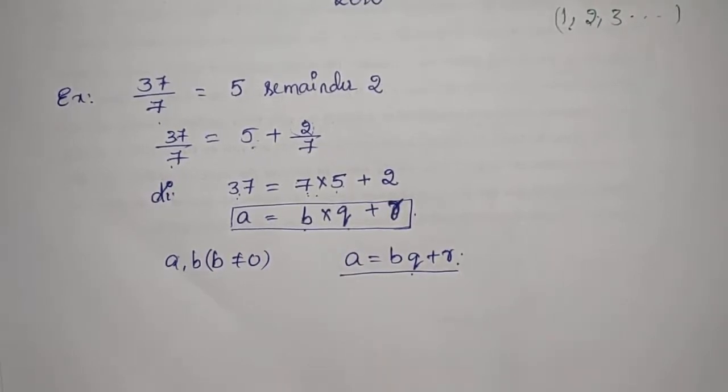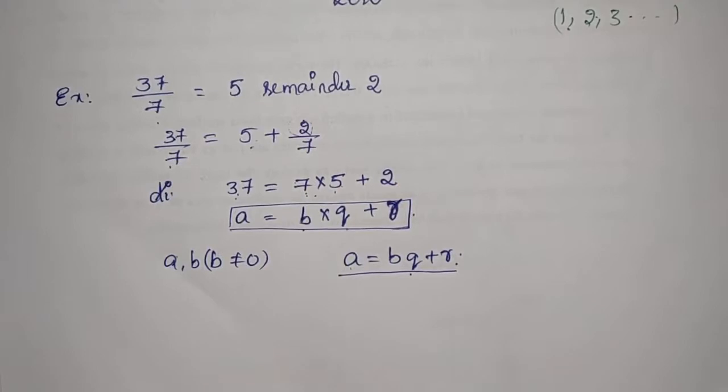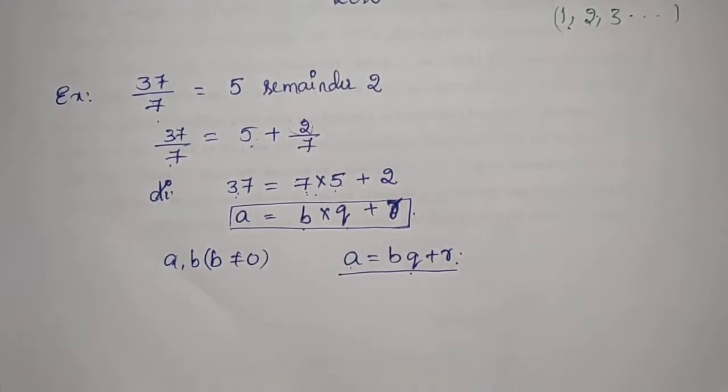This is known as the division algorithm or division identity. Let us write the statement for the division algorithm.